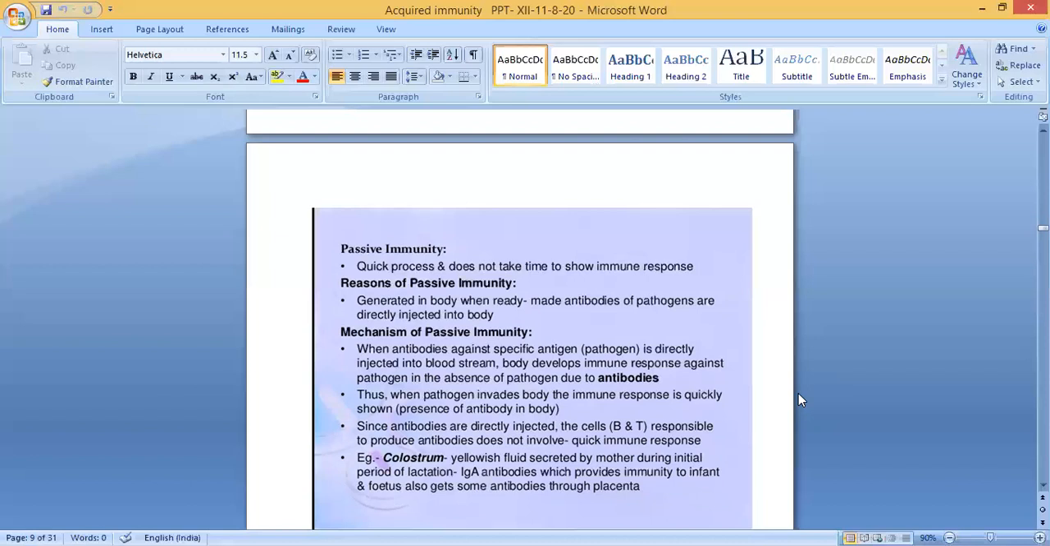The reason is colostrum, a yellowish fluid secreted by the mother during the initial period of lactation. What does it contain? It contains IgA antibodies which provide immunity to the infant, and the fetus also gets some antibodies through the placenta. So that is passive immunity.